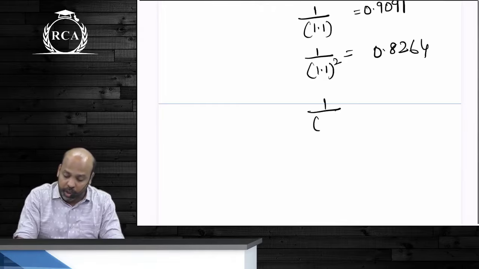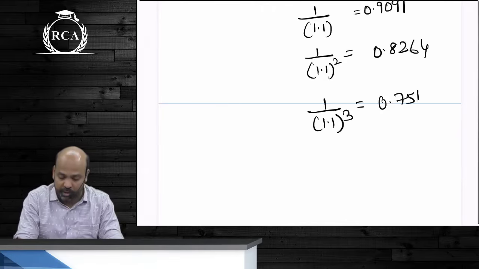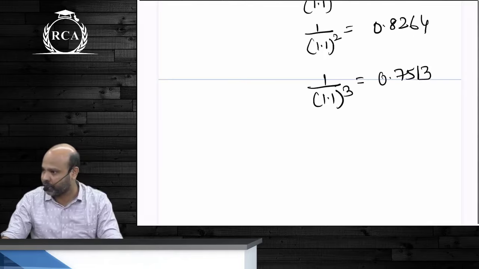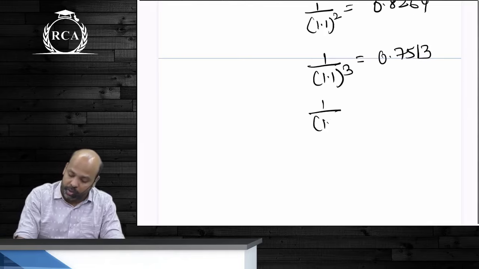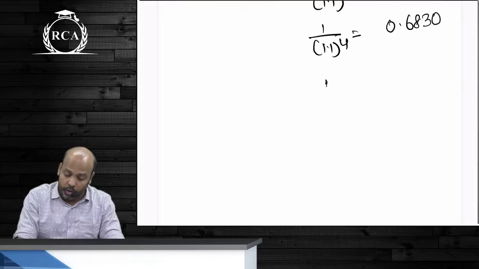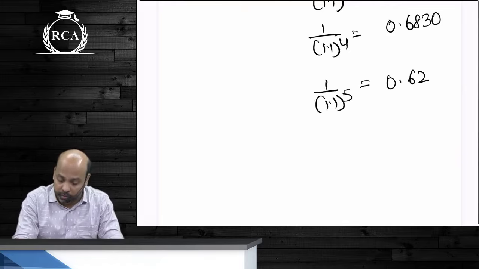When you press equal to again, you will get 1 divided by 1.1 whole power 3, which will be 0.7513. You press equal to again, you get 1 divided by 1.1 whole power 4, which is 0.6830. You press equal to again, you get 1 divided by 1.1 whole power 5, which is 0.6209.